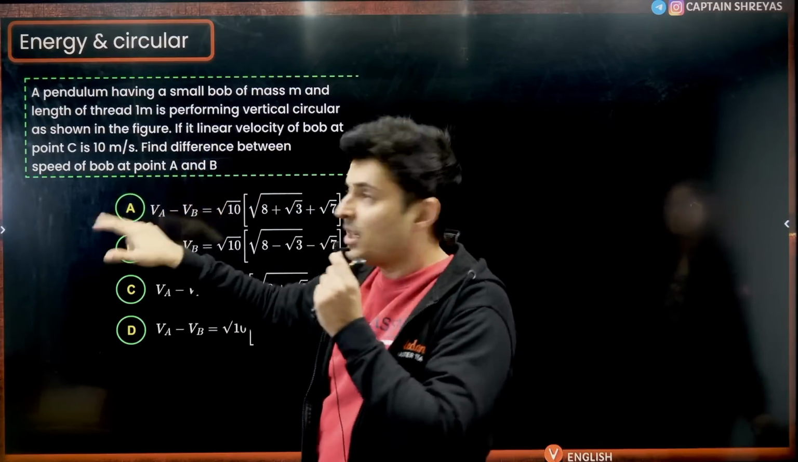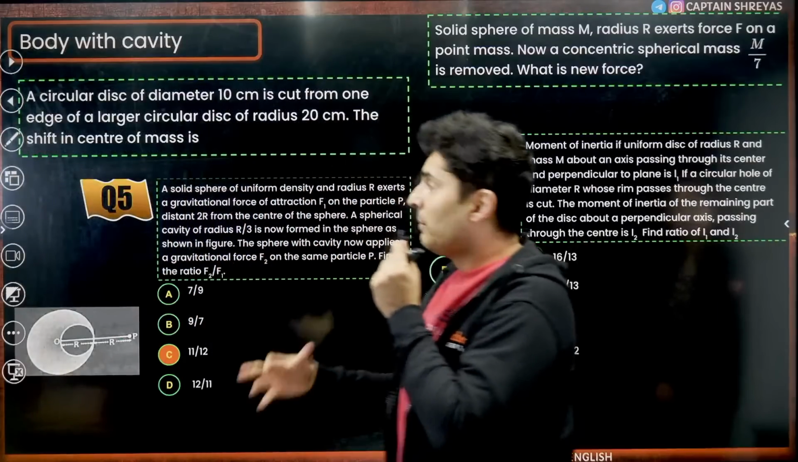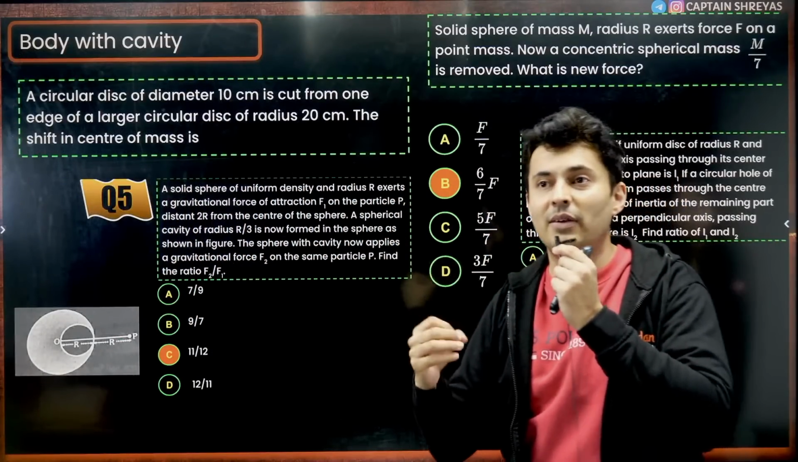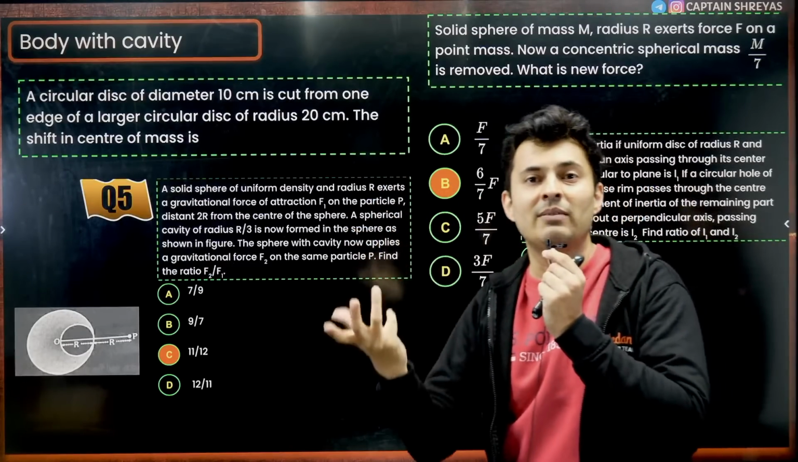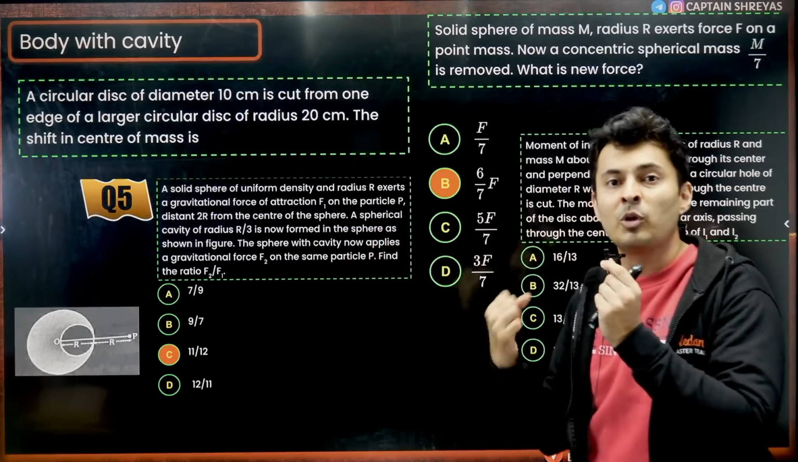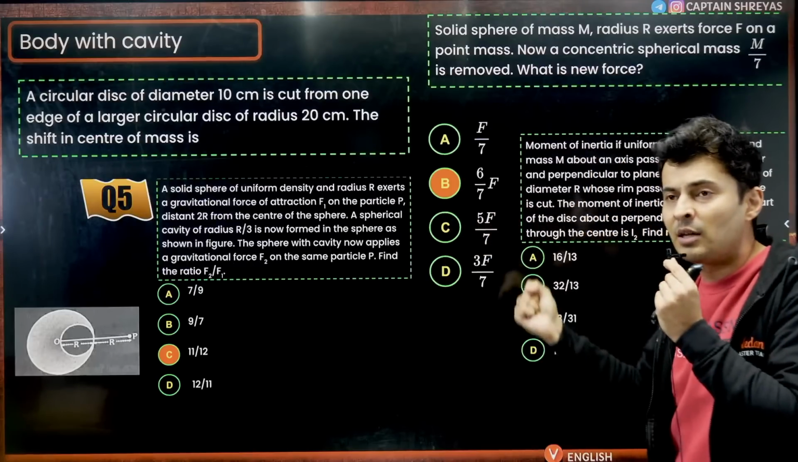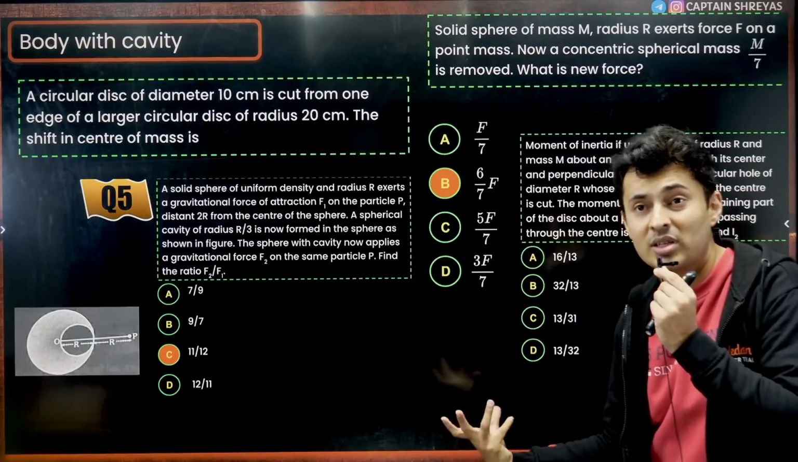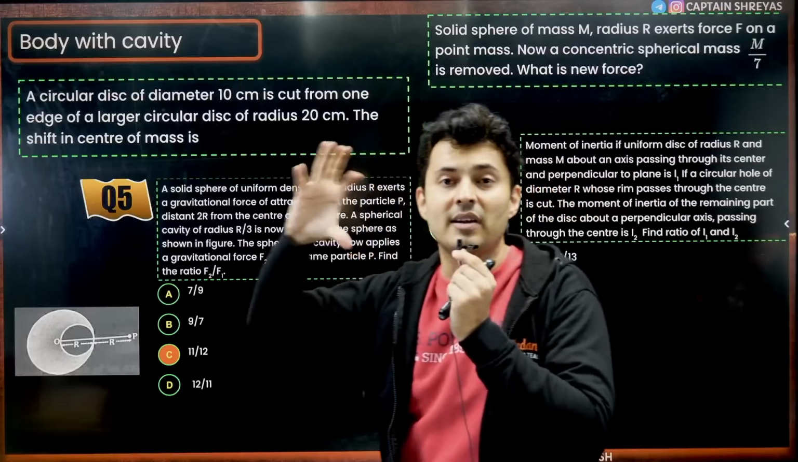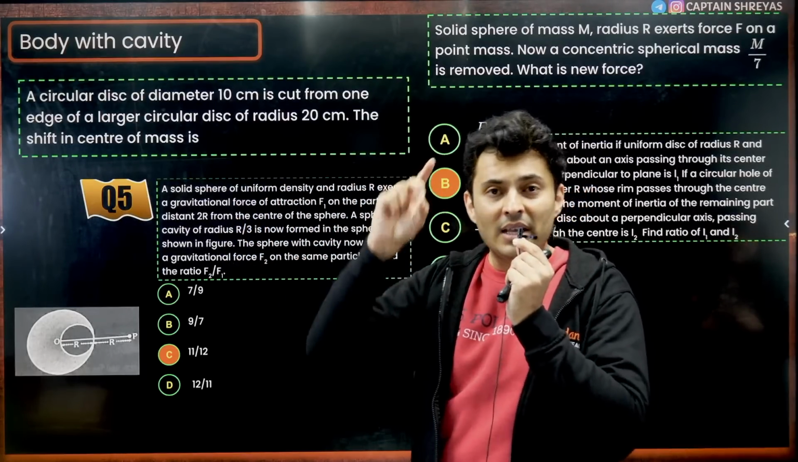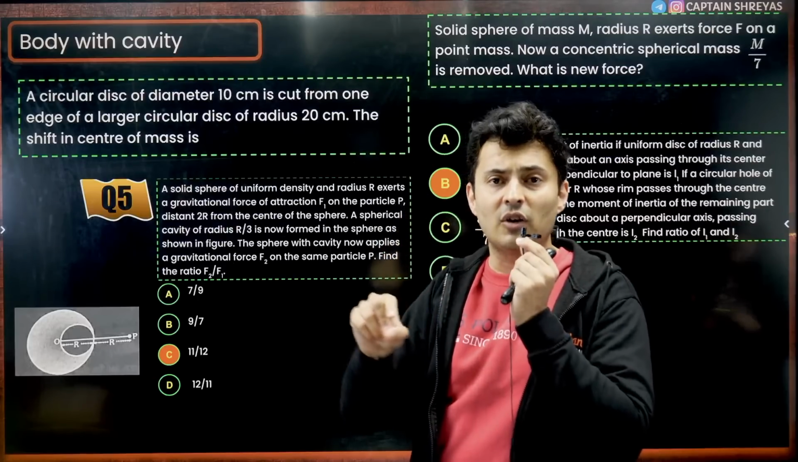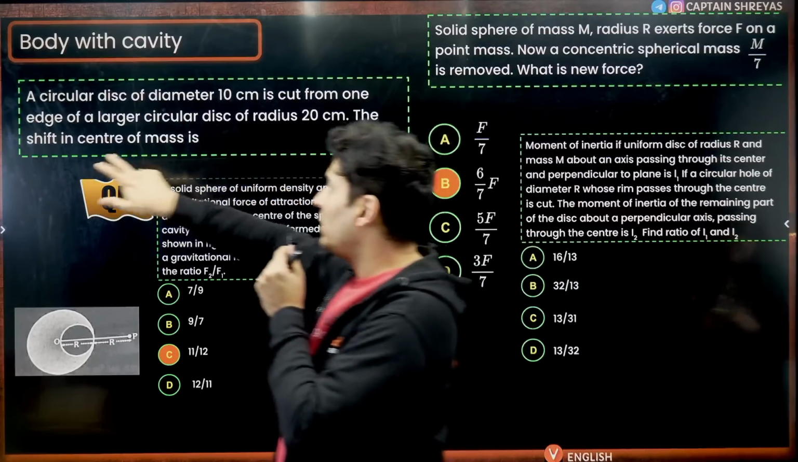Okay. Next important topic is bodies with a cavity. This was by far one of the most repeated, where something is removed and you have to find where the center of mass is. Something is removed, what is the moment of inertia? Something is removed, what is the new gravitational force? So truncated bodies or composite bodies, this concept is very important, whether it is center of mass, force, or even moment of inertia.